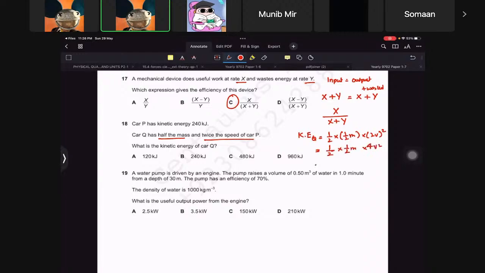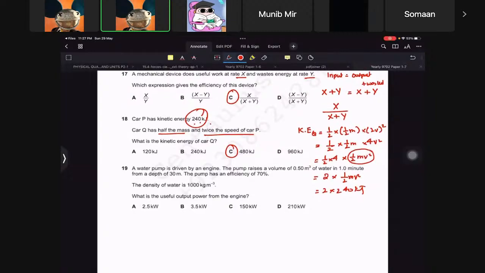Then I'll write it like this: half times 4 times half mv square, because I just want to see this expression completely separated. This will be 2 times half mv square. So half mv square is 240 kilojoules. So 2 times 240 kilojoules would be 480. So that has to be C then. All right, if you have any questions in this, please do let me know.